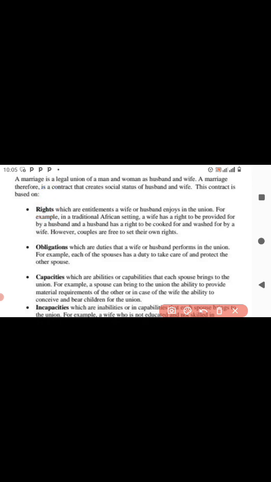We already know from other topics, rights are entitlements. So rights are entitlements a wife or a husband enjoys in the union. There are some rights that the husband needs to enjoy, and there are some rights that the wife has to enjoy. For example, in a traditional African setting, a wife has a right to be provided for.